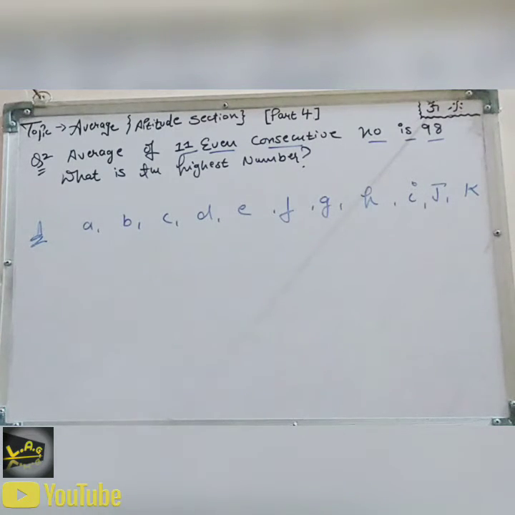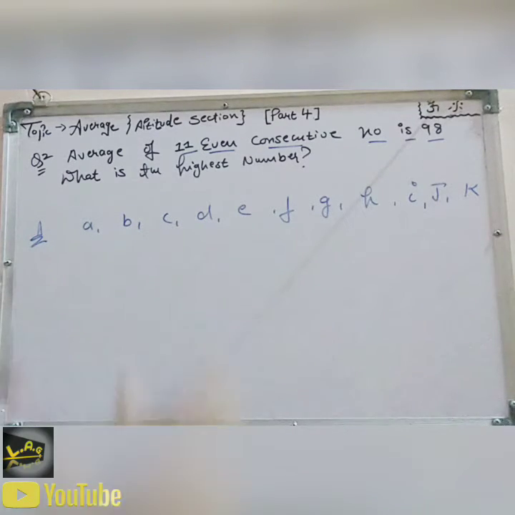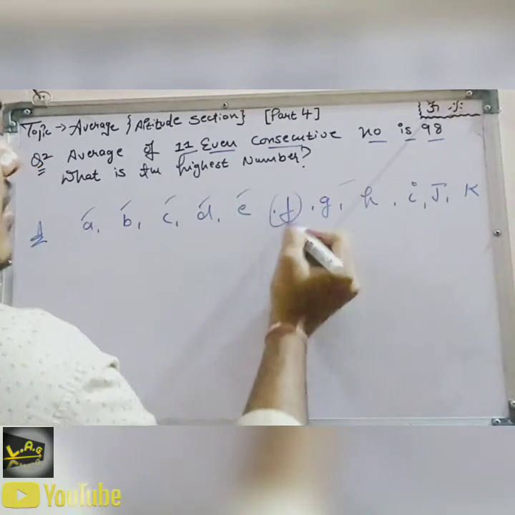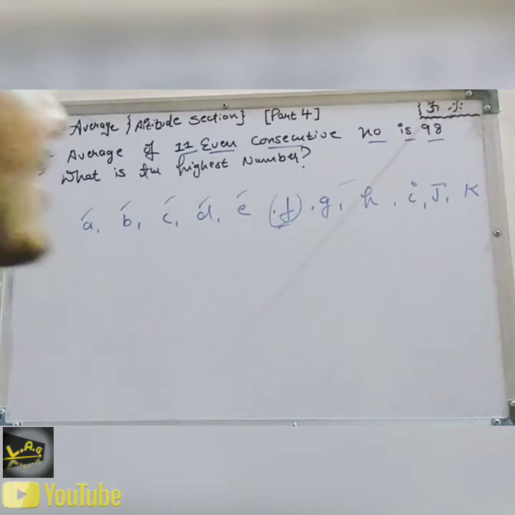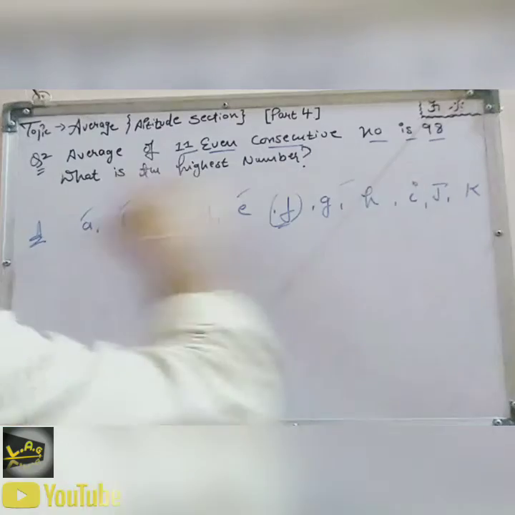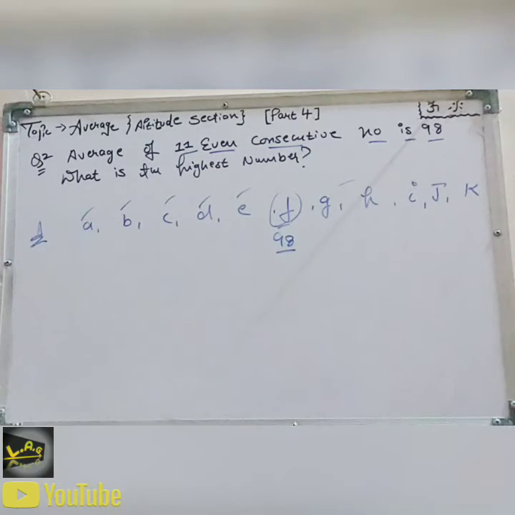Now you have to find the average first. When these are numbers and you have to find the average, you find the middle term, which I told you in the previous question. So let's find the middle term. 1, 2, 3, 4, 5, and 5 on the other side. The middle term is F, and the average is 98. The average of 11 even consecutive numbers is 98, and what is the highest number?